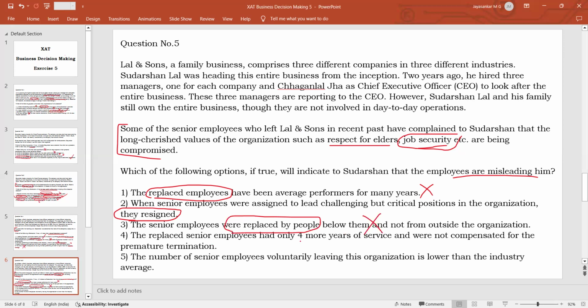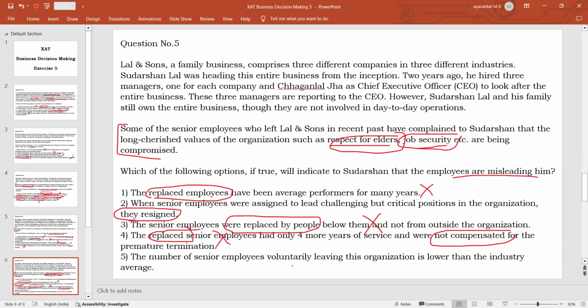Option 4, the replaced senior employees had only 4 more years of service and were not compensated for the premature termination. So what is happening again? A person who has 4 more years of service was replaced. So job security was compromised, and they were not compensated, which means respect for elders is not given. Both values were violated by the new management here. These employees who were sacked were not telling lies, they were in fact saying the truth. So this again is not going to indicate that the employees were lying. It will indicate that the employees were in fact telling the truth.